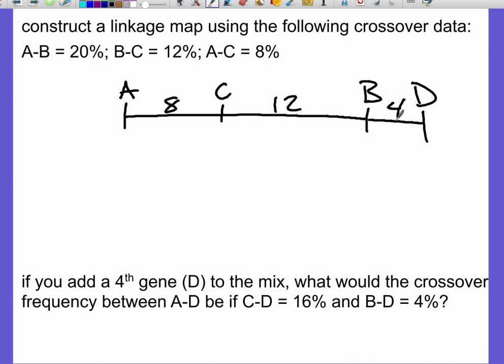And the question actually asked me, what is the crossover frequency between A and D? So I can add all those pieces together and figure out what that is. 8 plus 12 gives me 20, plus another 4 gives me a 24% crossover frequency from A to D. So that crossover frequency between A and D is going to be 24%. A is 24 map units away from D, so it's 24% as an answer.